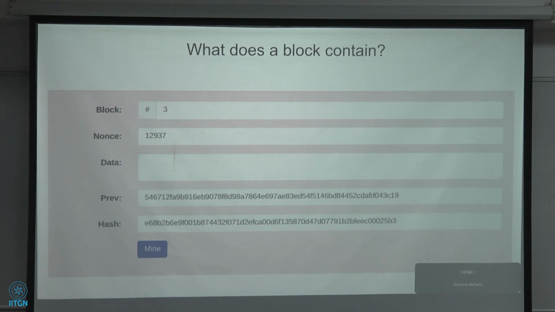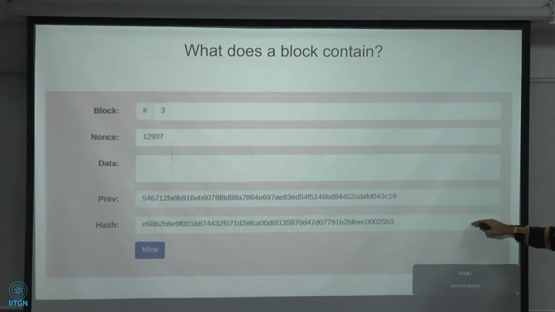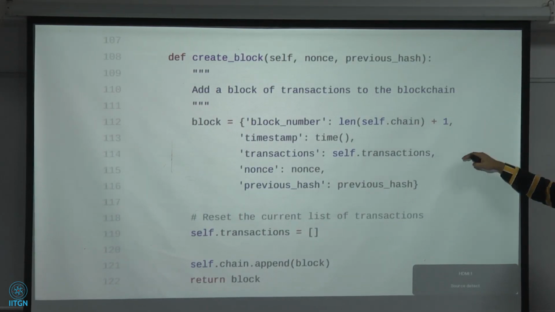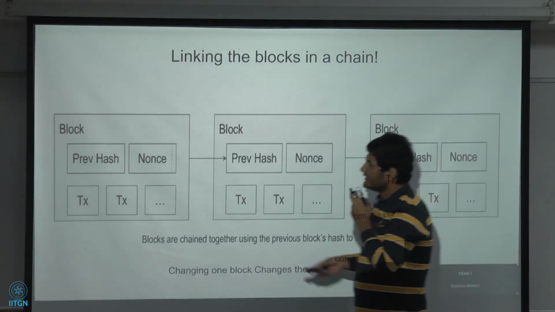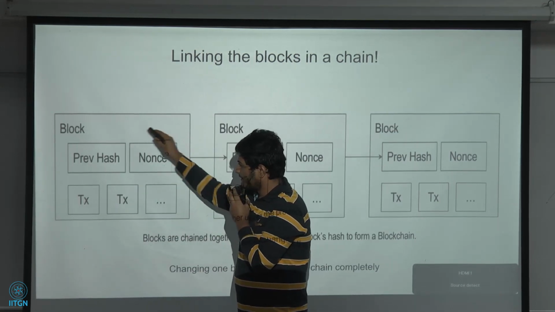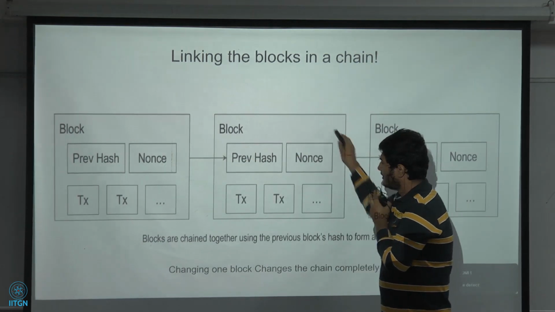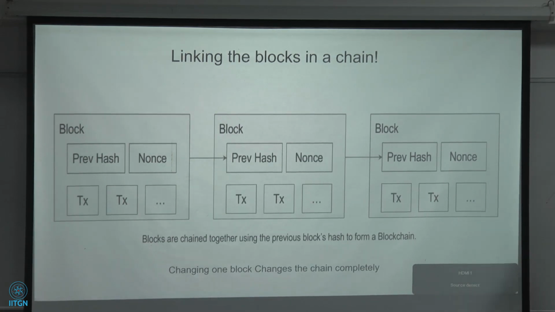So what does a block contain in a blockchain? A block contains a block number, a nonce, the data, the hash of the previous block, and the hash of all of these things. We concatenate them and make them into a chain. So a blockchain contains: block, transaction, nonce, previous hash. We give the previous hash of the block as an input to the next block. Then we calculate the hash of this block, and give this hash as an input to the next block. This makes a chain.